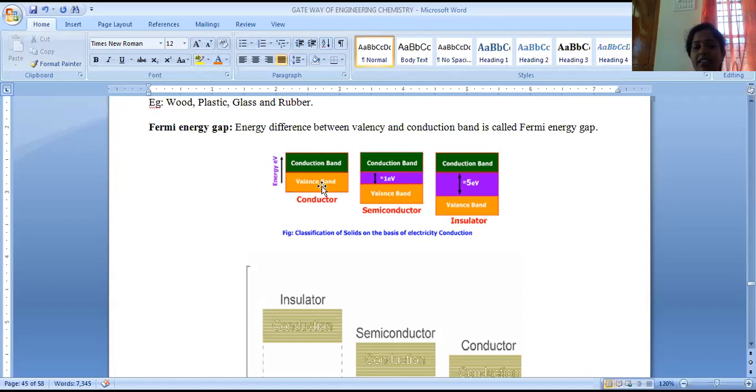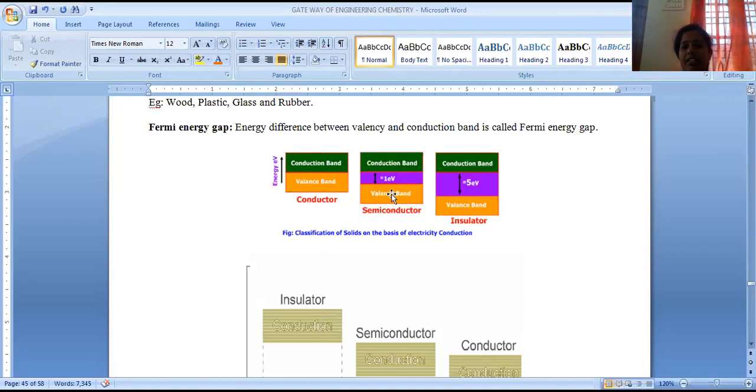In the case of a conductor, the energy gap is not there. That's the reason why electrons easily move from valency to conduction band. So the ease of electron passage is high, and the flow of electrons is nothing but current. In the case of semiconductors, the energy gap is 1 electron volt. Under normal conditions, only partial conduction is possible. When we raise the temperature, their energy is raised and they get converted into normal conductors.